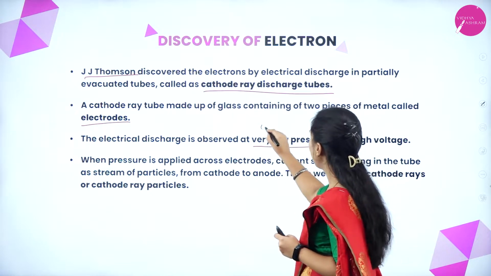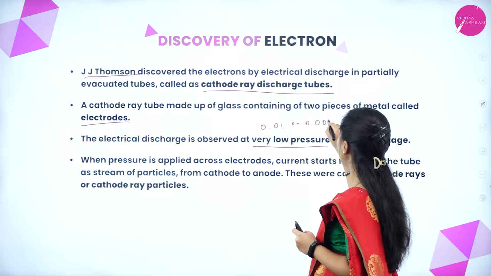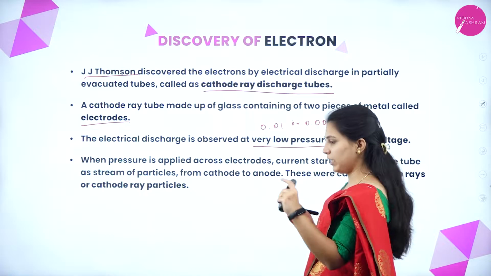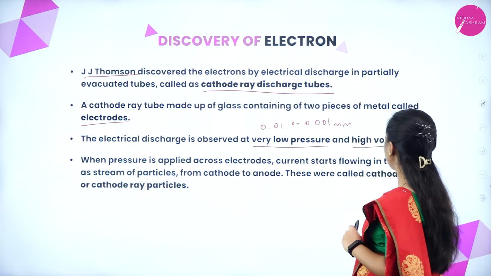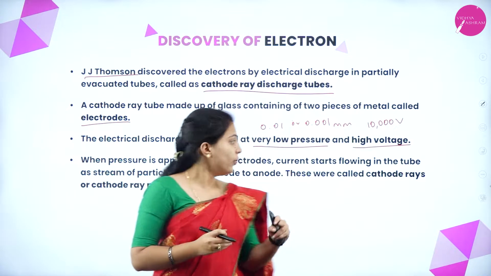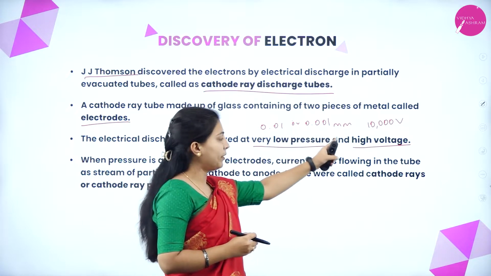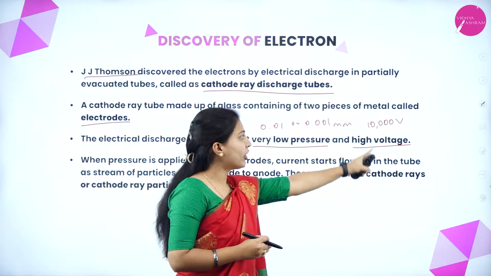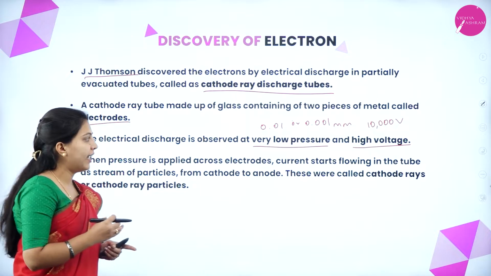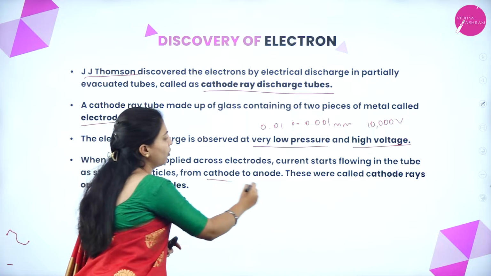Very low pressure means 0.01 or 0.001 millimeter of mercury. This much low pressure will be in that discharge tube, with a high voltage of 10,000 volts. When voltage is applied across the electrodes, current starts flowing in the tube as a stream of particles from cathode to anode.